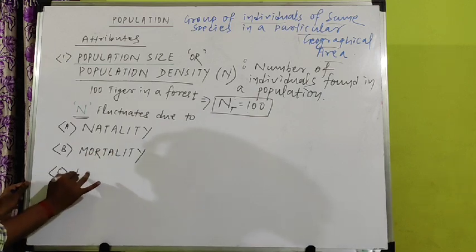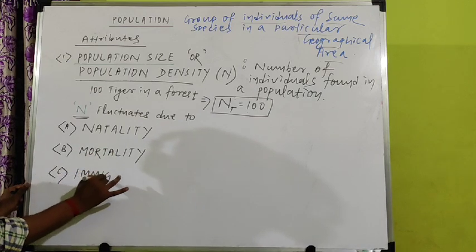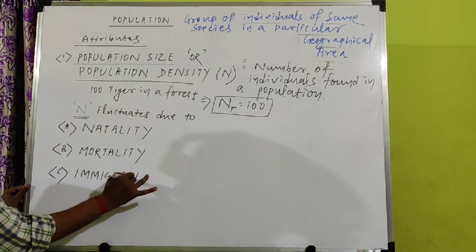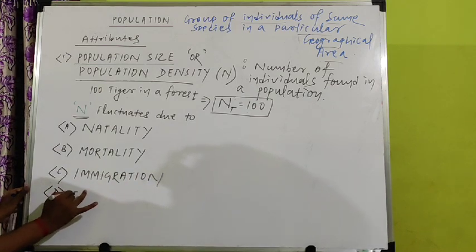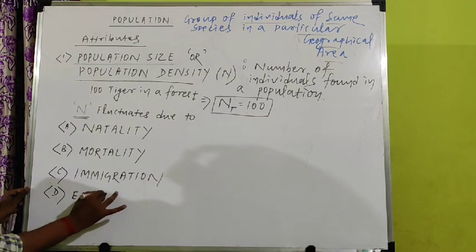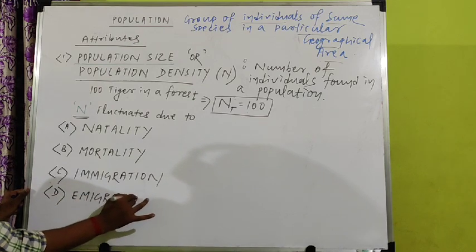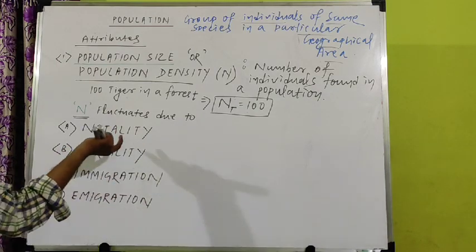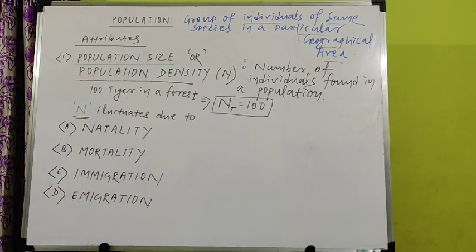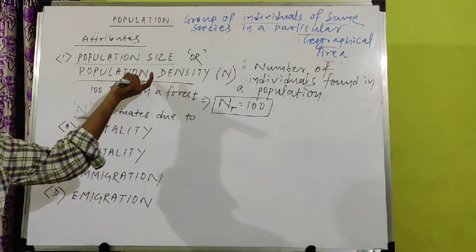Third is called immigration. And the fourth one is called emigration. So these are the four parameters which are responsible for changing the population size.